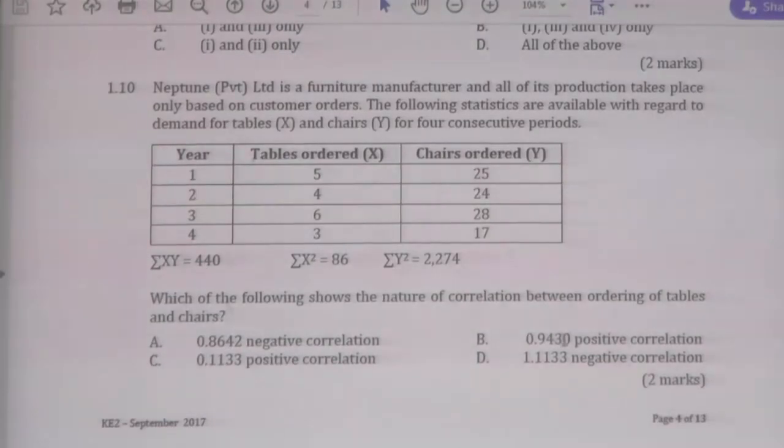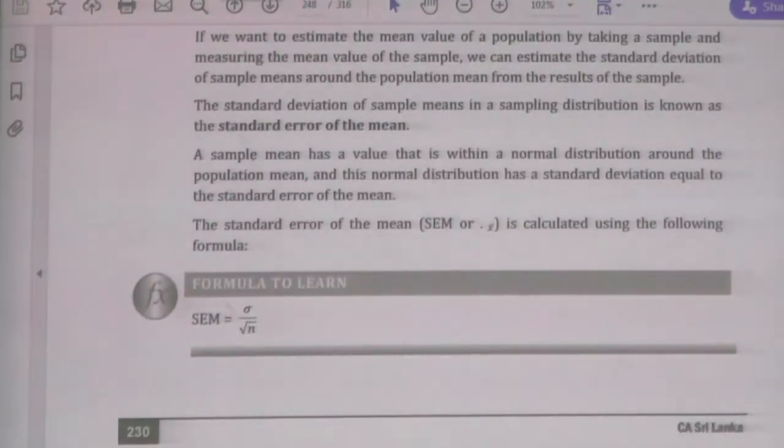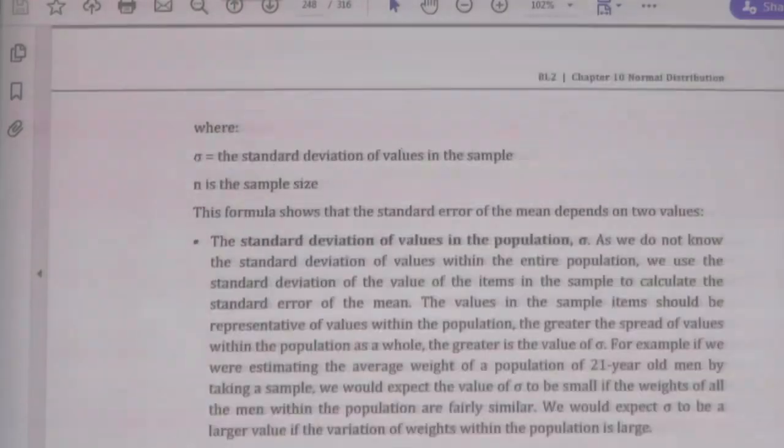B, 9430 positive correlation. Then 1133 positive correlation, and 1.1133 negative correlation. Now, this is about correlation coefficient calculation. These are the information available for us. Let us see how to calculate the correlation coefficient in chapter 11.